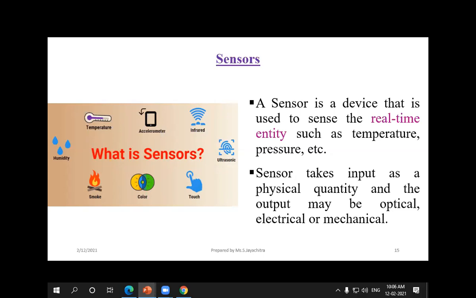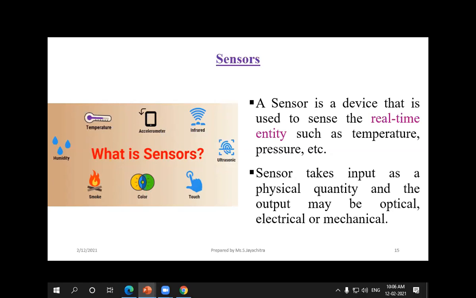We can also use the water sensor. For example, if we are monitoring the water level of the syntax tank that we have in our home, we can place a water sensor and fix the water level. If it is below the threshold value, the motor has to be on automatically. Otherwise we used to switch it on and off for 5 to 15 or 20 minutes, or else the water will overflow.